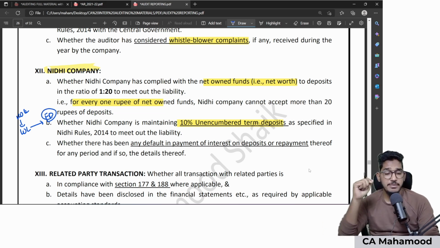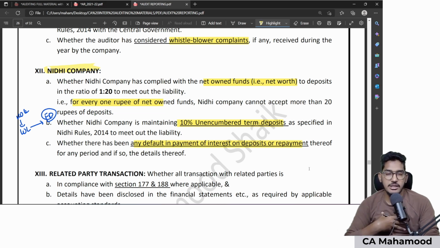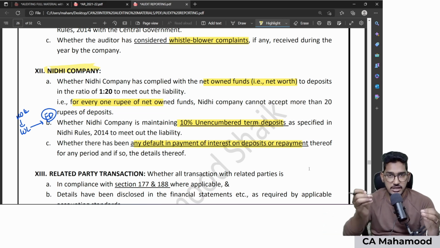So whether 10% has been kept in unencumbered term deposits or not, that I need to check. And finally, whether Nidhi company has made any default in repayment of principal or interest to any of the deposit holders. So 3 things I need to comment in case my client is a Nidhi company. Sir, what if my client is not a Nidhi company? I will mention the same fact: my client is not a Nidhi company. Reporting requirements under this clause will not be applicable.